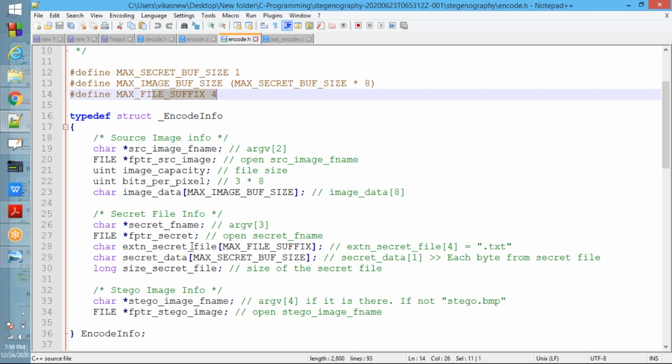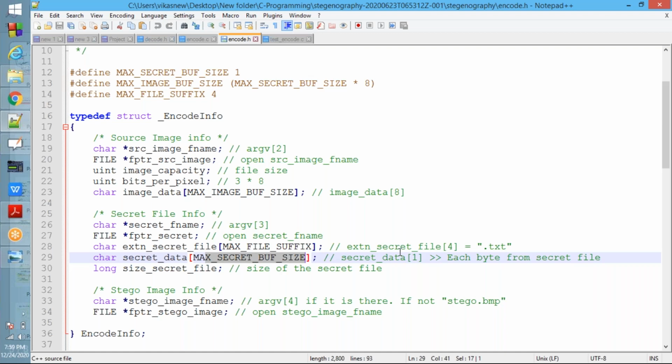Next, secret data, char secret data of maximum secret buffer size, that is 1. It is an array of only 1 character. Whatever content is inside secret.txt, for example password is secret or password is 1234, each character you need to store in this array.